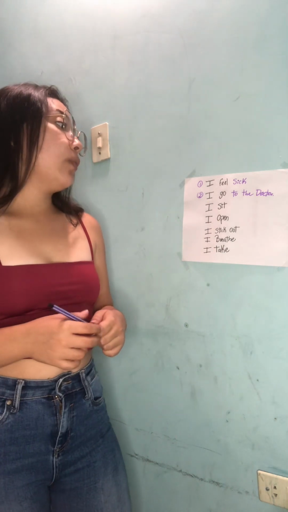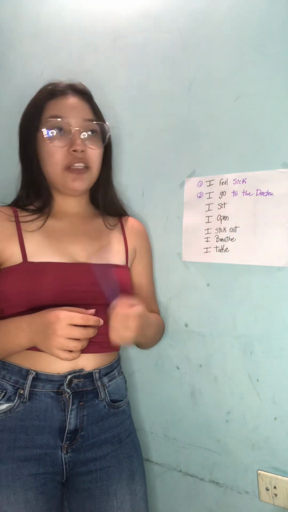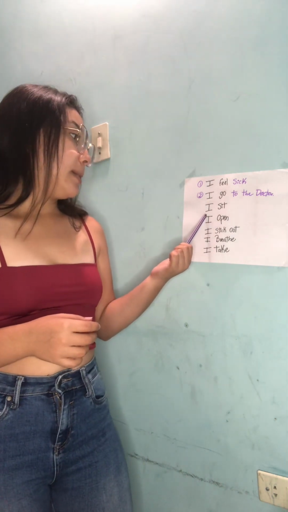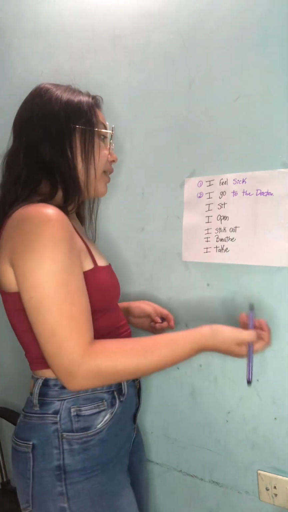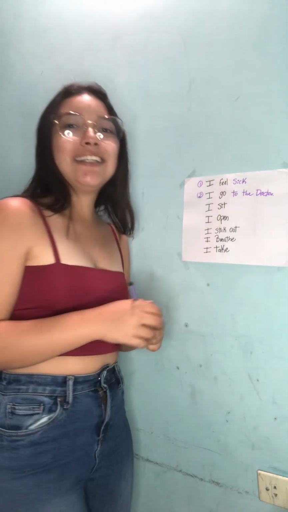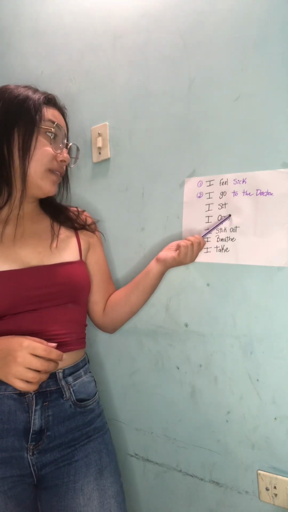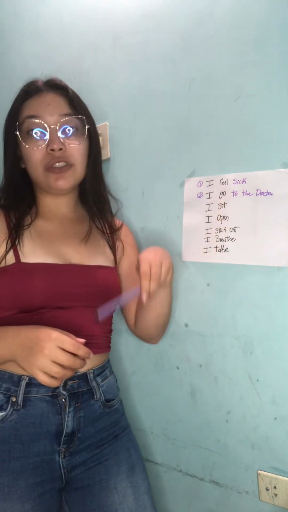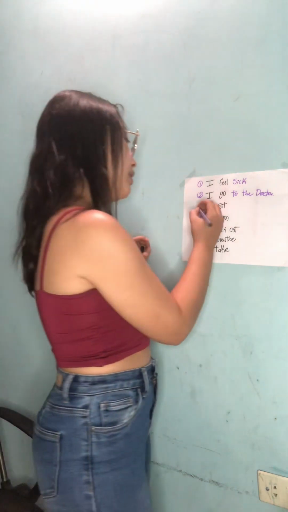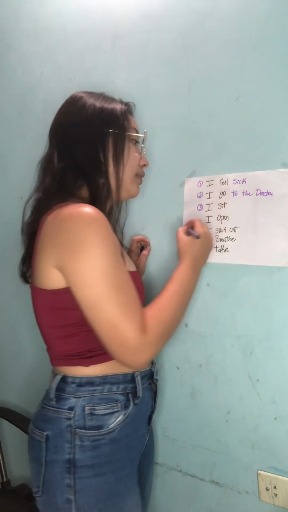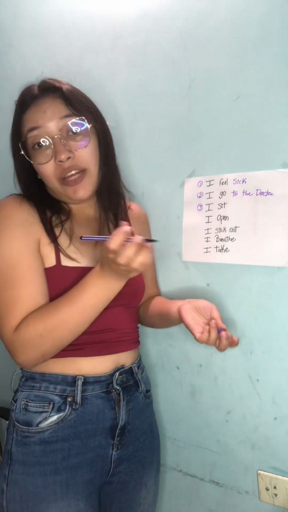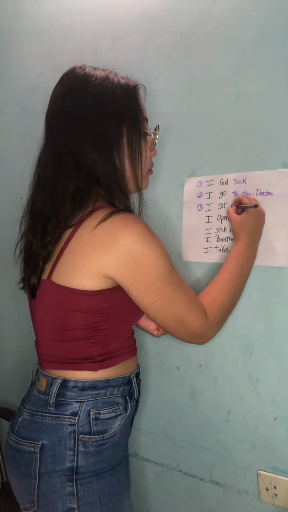Okay, so the third step in this case will be I sit. Well, I'm at the doctor now, so I sit on the table. It can be.